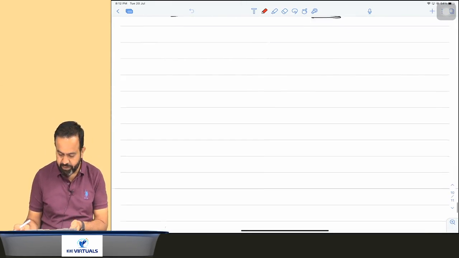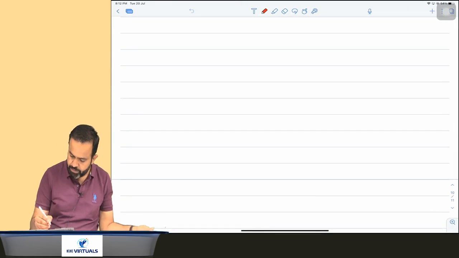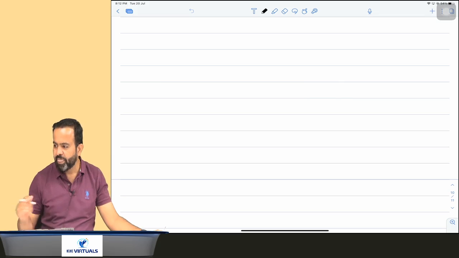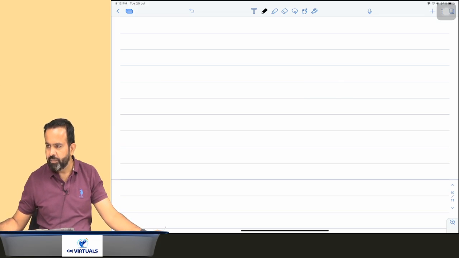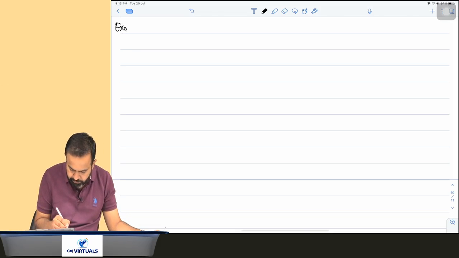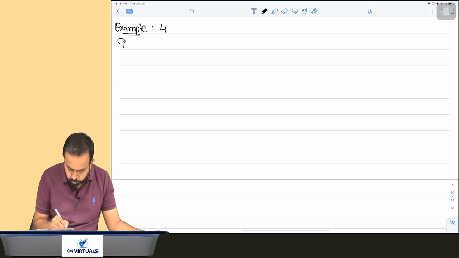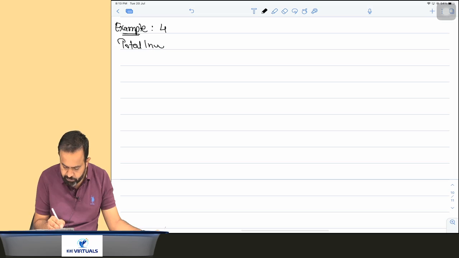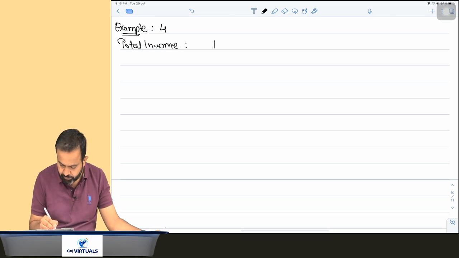That is example number 4. So all people just pay attention. So example number 4. Here total income is 1 crore 2 lakh 30,000, right? 1 crore 2 lakh and 30,000. That is the total income.